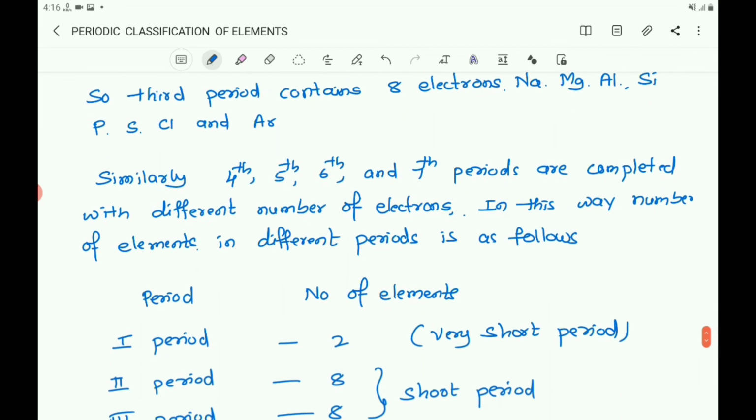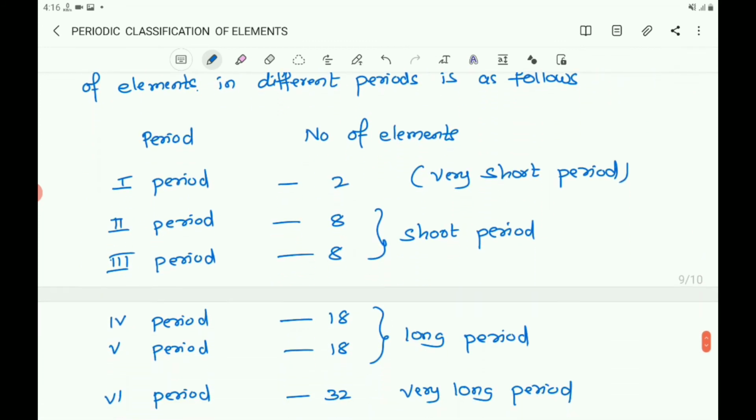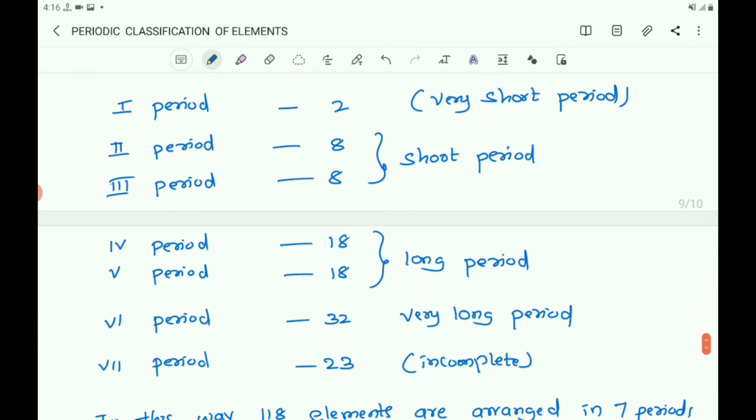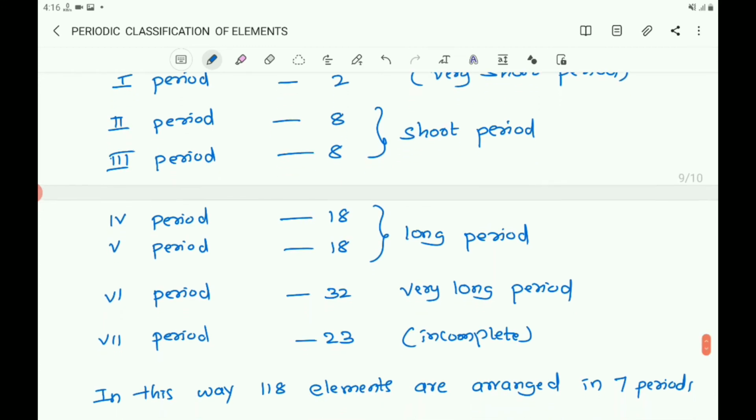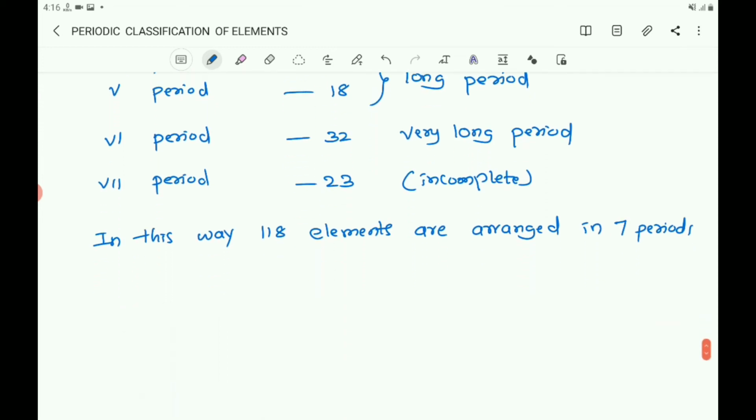Similarly, 4th and 5th periods are having 18 elements, that is they are long period, and 6th is having 32 elements, which is considered as very long period. After that, 7th period is not completed, so only 23 elements are there, so you can consider it is an incomplete period. In this way, 118 elements are arranged in 7 periods.